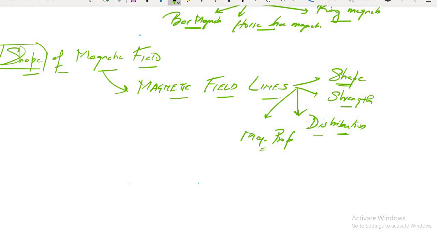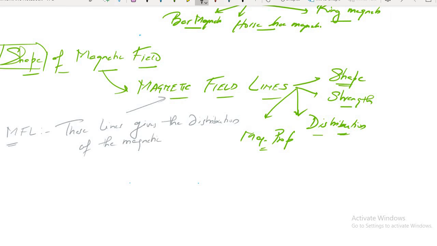Understood? Now, if somebody asks you, what do you mean by magnetic field line? What will you say? Magnetic field lines, let me write it down as magnetic field lines, MFL. So these lines give the distribution of the magnetic field. So magnetic field lines give us the distribution of the magnetic field.